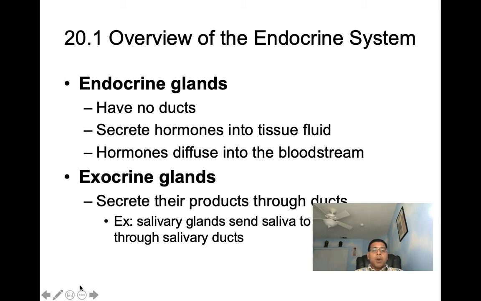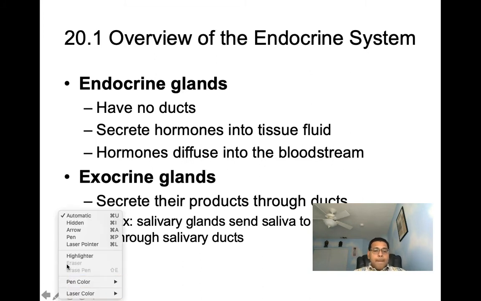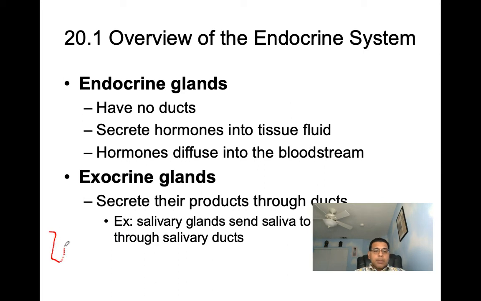So here, if we were to draw that out, we would have something like this. Let's say a gland, and here's the surface, right? That's let's say the oral cavity, for example. So here's this gland. This gland has a whole bunch of different cells, and these cells make up a couple of different parts of the gland.